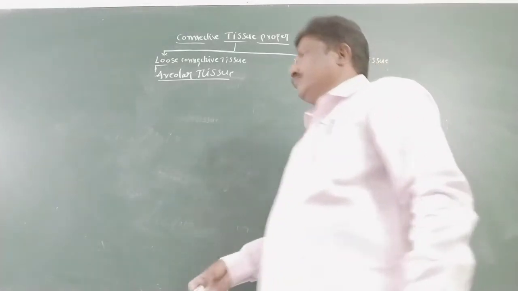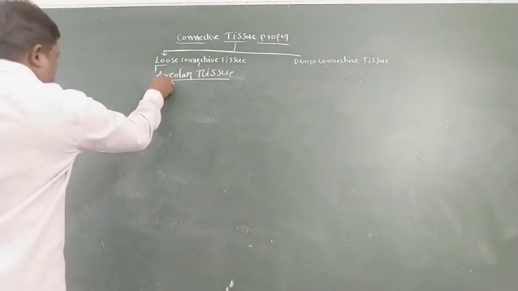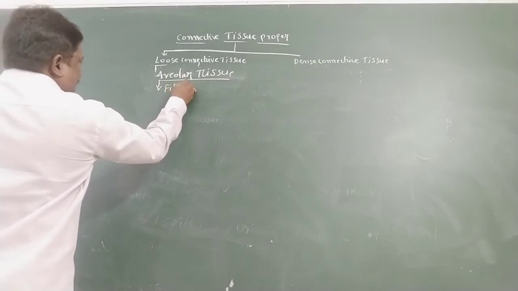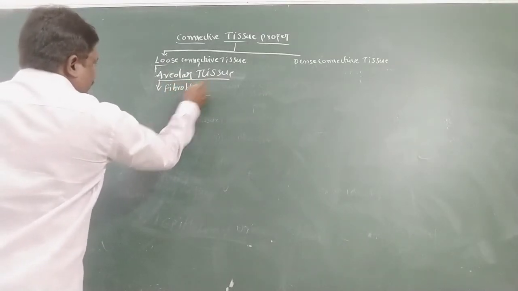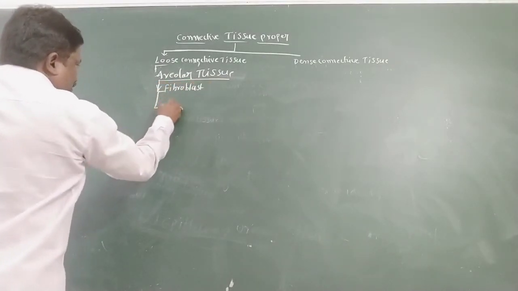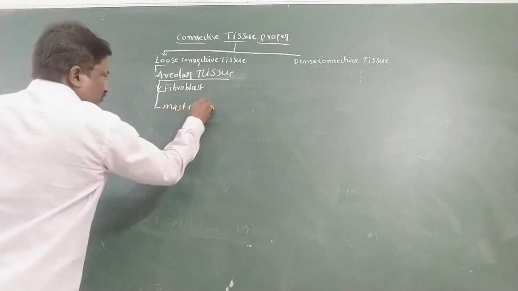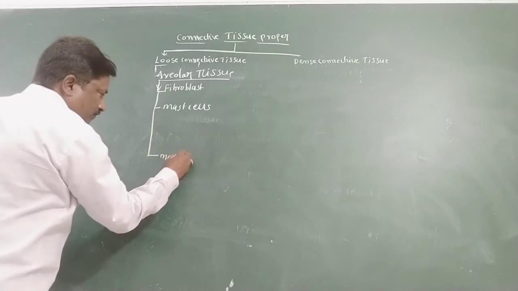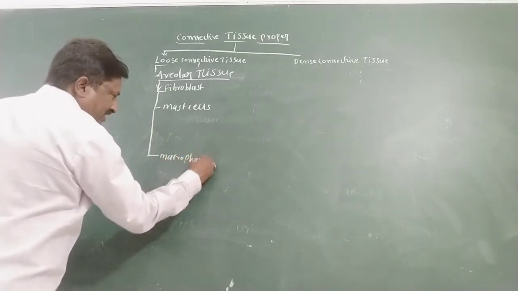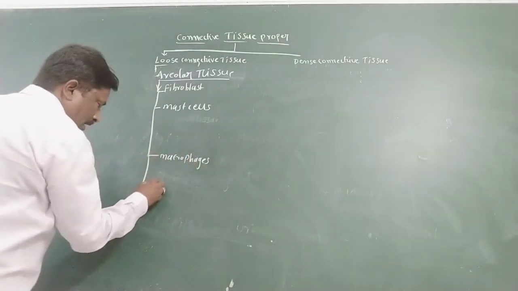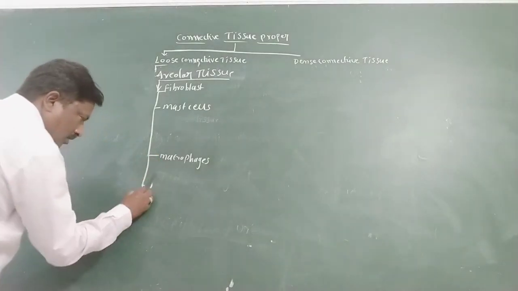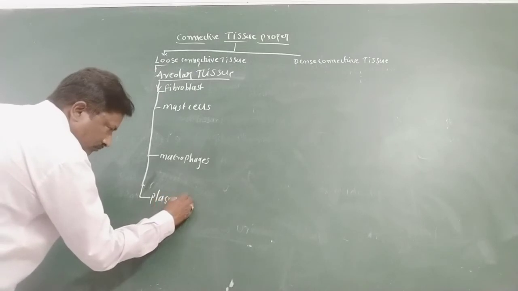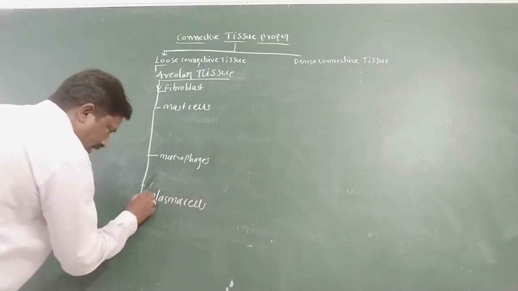They are fibroblasts, mast cells, macrophages, plasma cells, and adipocytes.